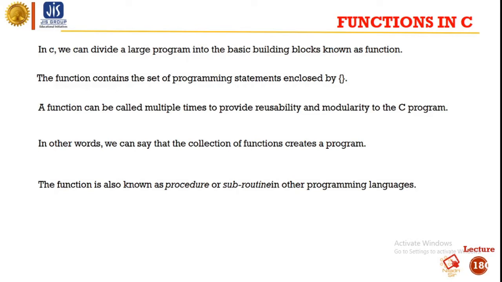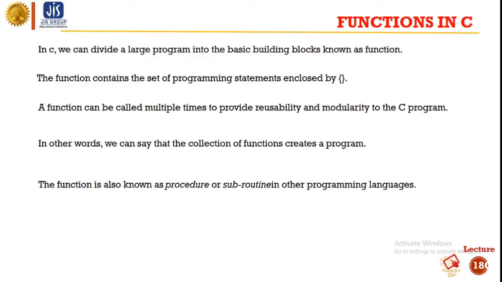Every C program has at least one function, which is the main function, and all the most trivial programs can define additional functions. We can divide up our code into separate functions.